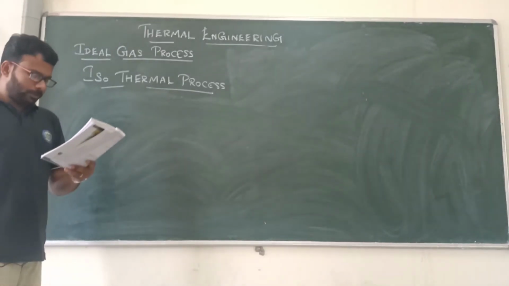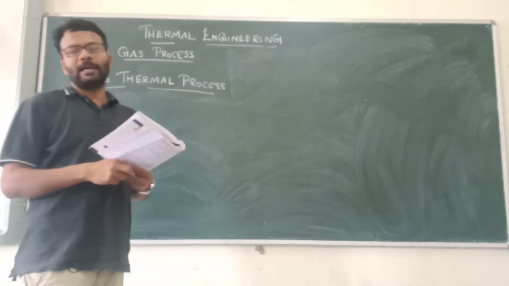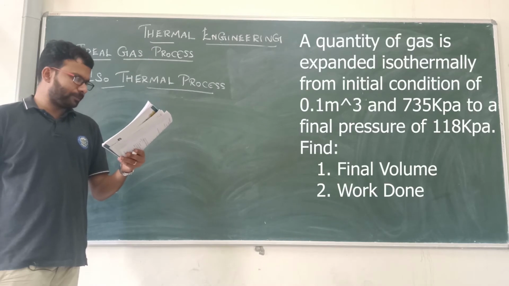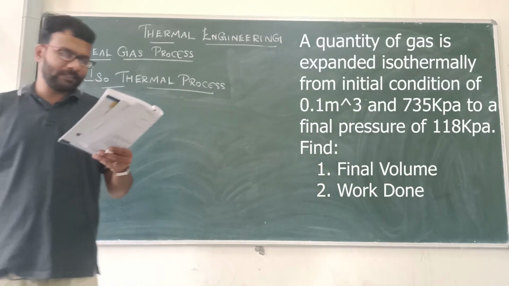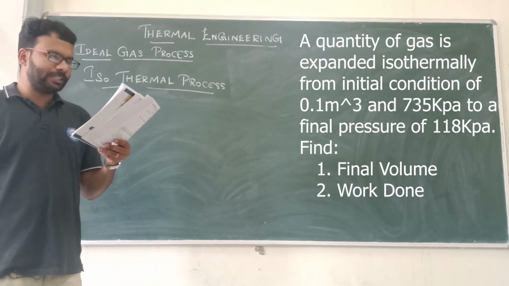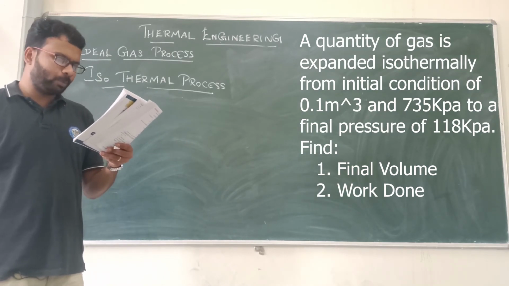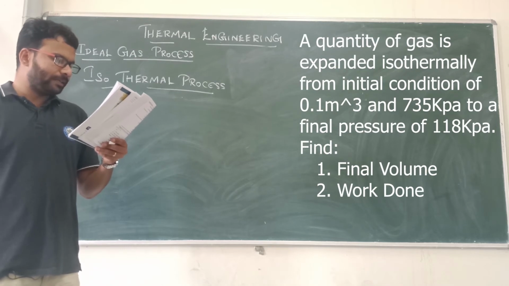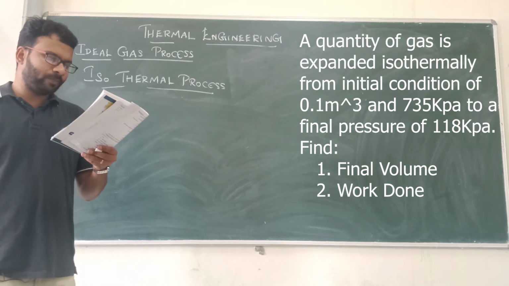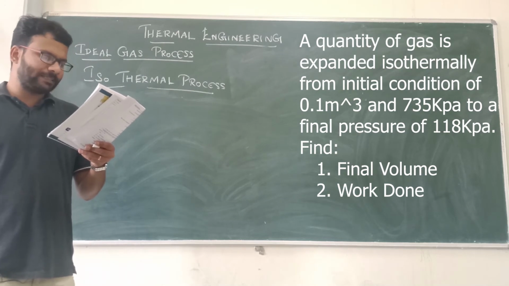Okay students, we are going to see a problem regarding the isothermal process. Let me read the question. A quantity of gas is expanded isothermally from an initial condition of 0.1 meter cube and 735 kilopascal to a final pressure of 118 kilopascal.